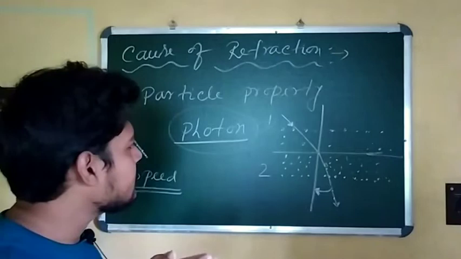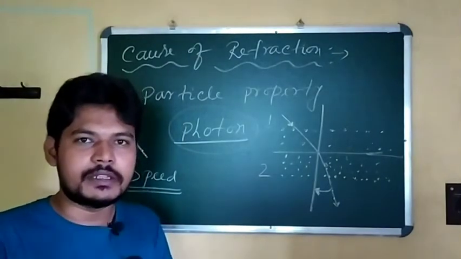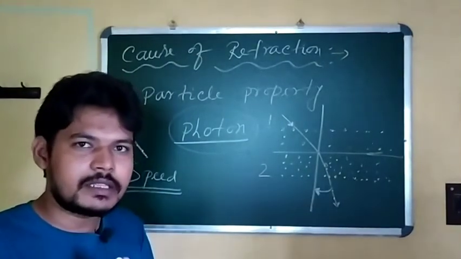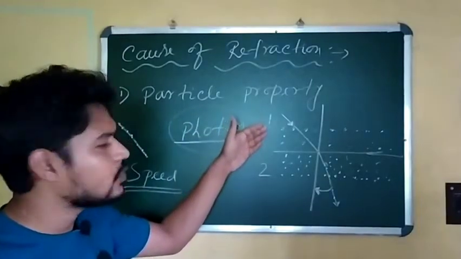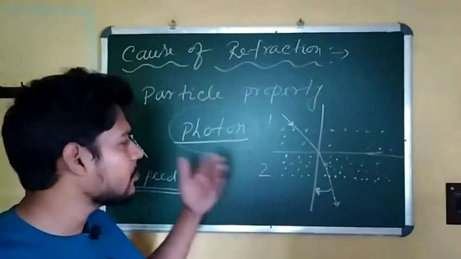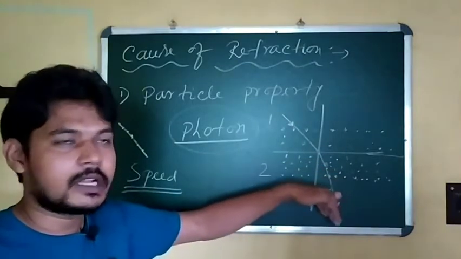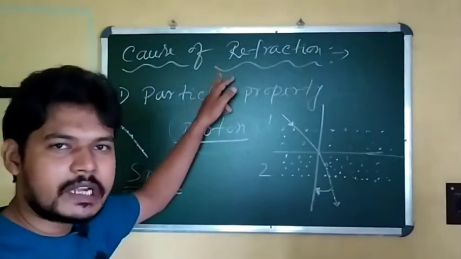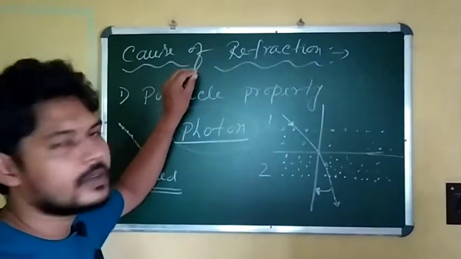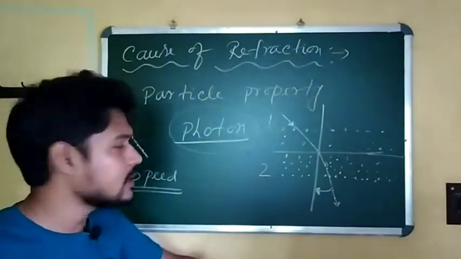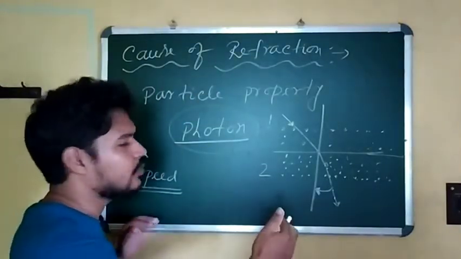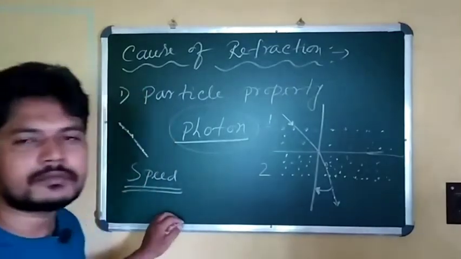So all depends upon the changing speed. If there is a change in the speed from one medium to another medium, then of course there will be a change in the direction of the light, that means refraction occurs. So that is the main cause of refraction, and we will discuss how this change occurs.